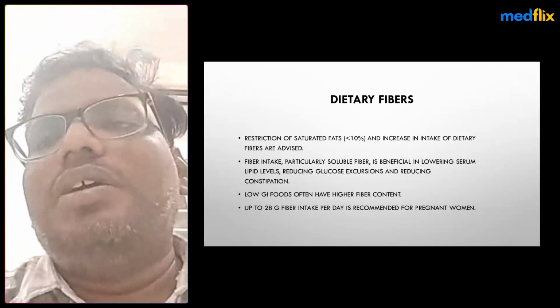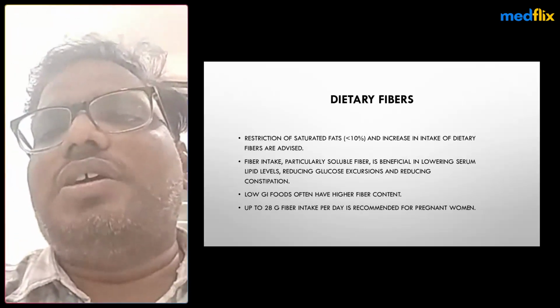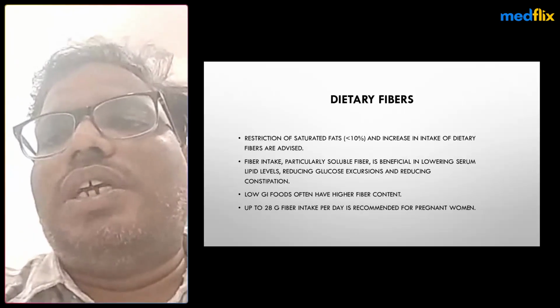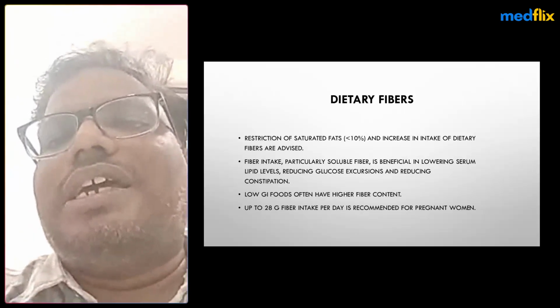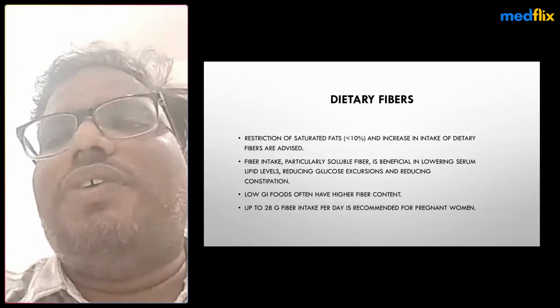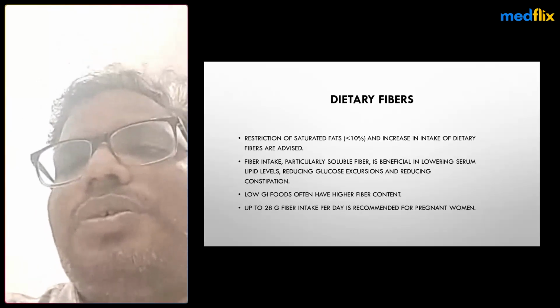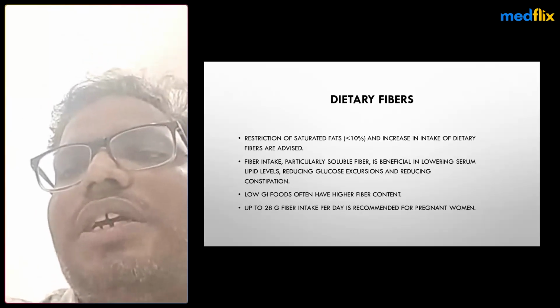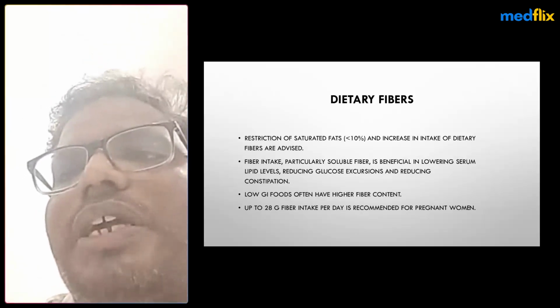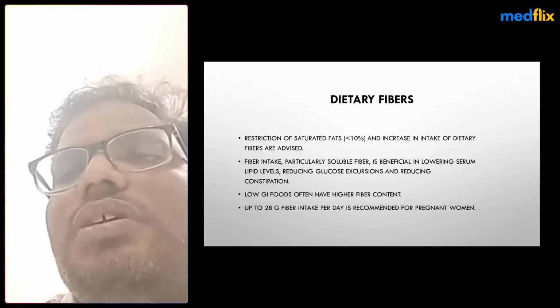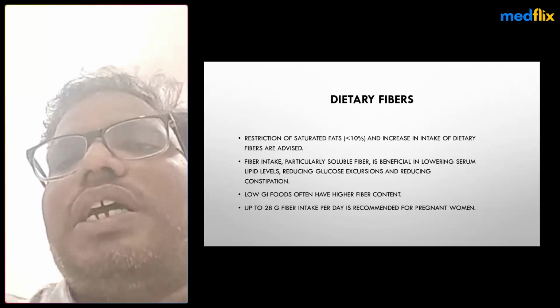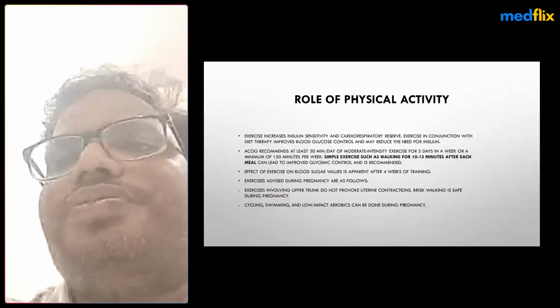We supplement fibers, and choose lower glycemic index foods with high fiber. Up to 28 grams of fiber per day is generally recommended for pregnant women, and it even reduces constipation issues while they are reducing carbohydrate meals.